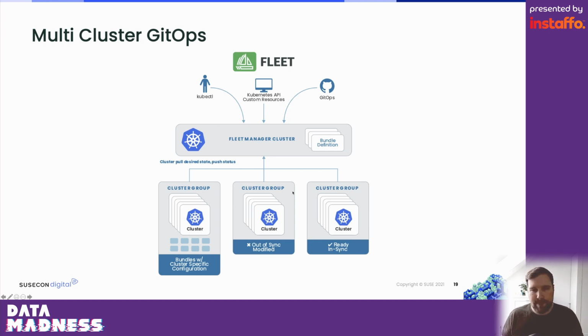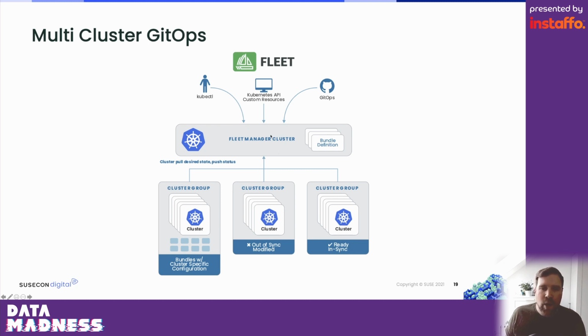And one cluster can actually also be in multiple groups, so you are very free in organizing all the clusters in a sensible way. And then you can register as many Git repositories to the central continuous delivery tool. These Git repositories contain the Kubernetes application manifests, Helm chart packages, customized packages, basically the declarative configuration that tells Kubernetes what should be deployed and what should be configured in each cluster. And you can register these Git repositories directly here in the central management interface.